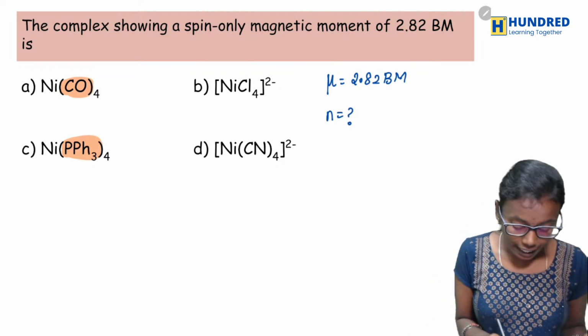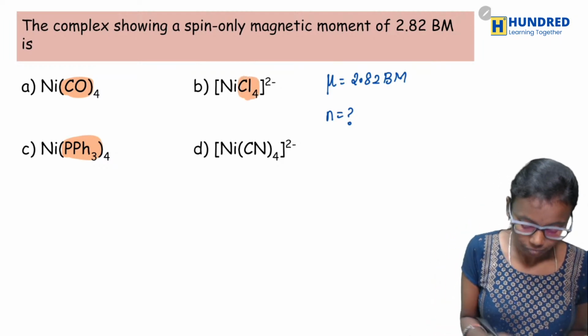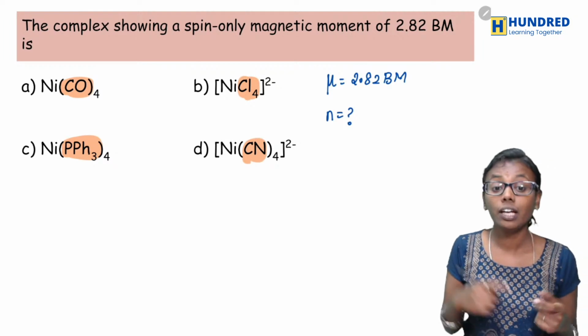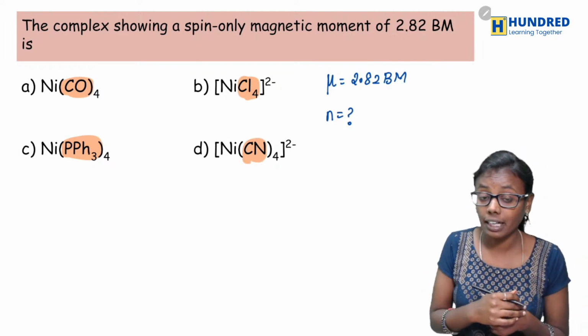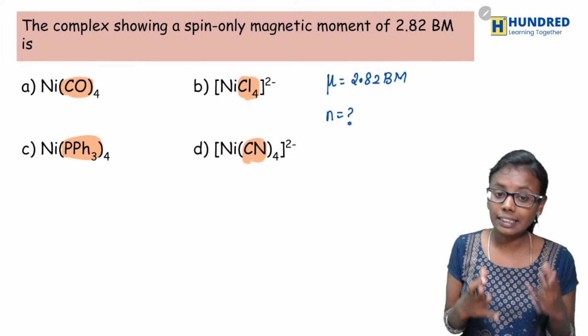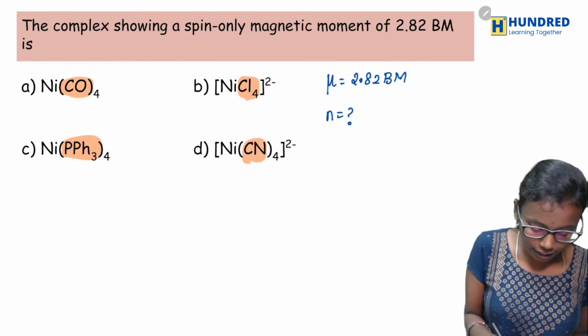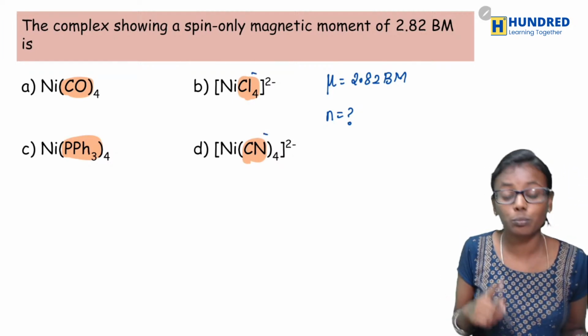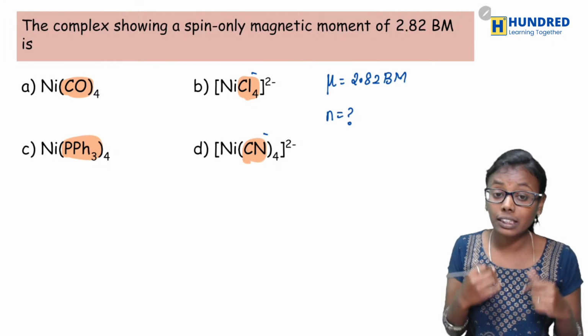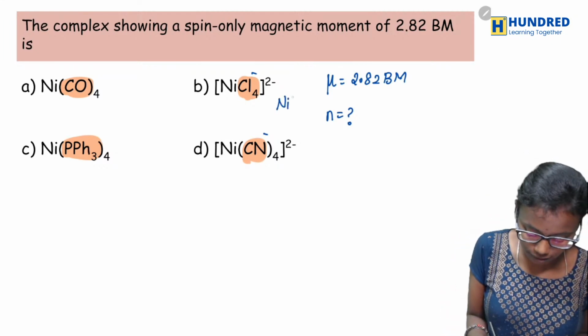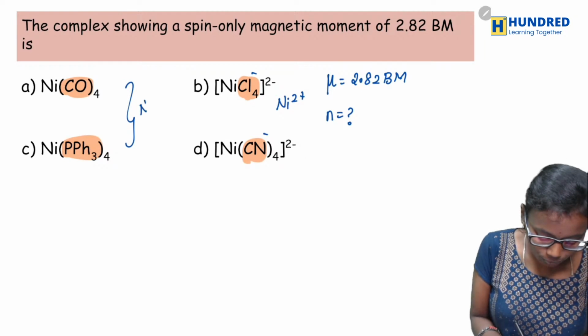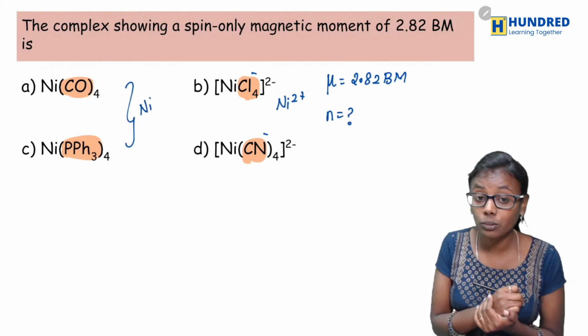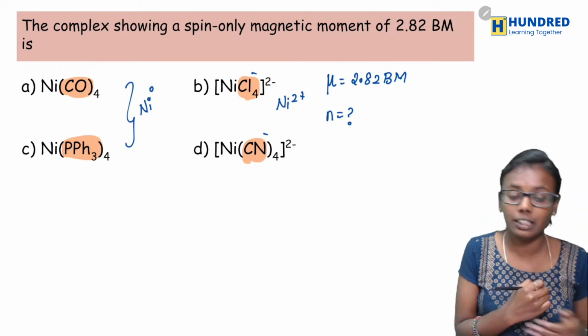And now look into the ligands here. Both are anionic ligands. Now what would be the oxidation state in these two? Cl is minus, CN is also minus, both with charge 4 minus, so here the oxidation state is going to be nickel 2 plus. And for these two, nickel alone is in the 0 oxidation state.